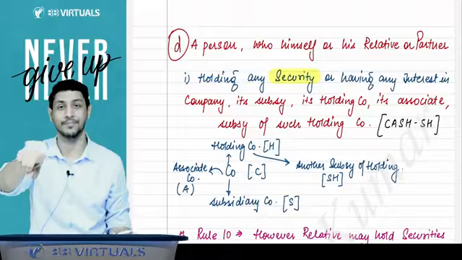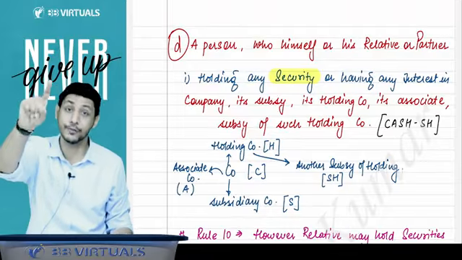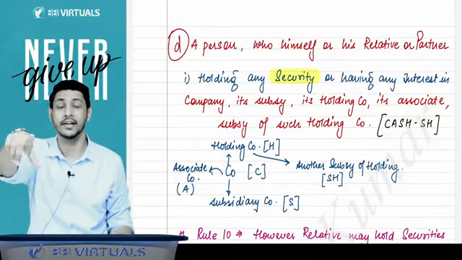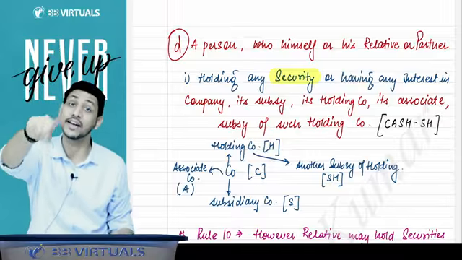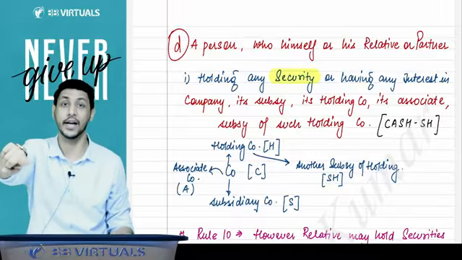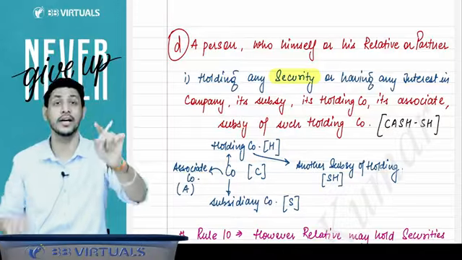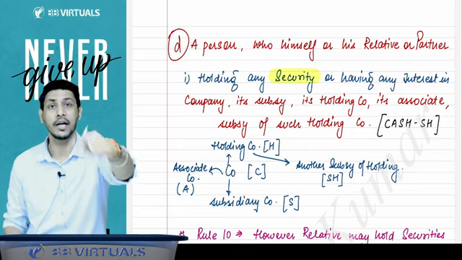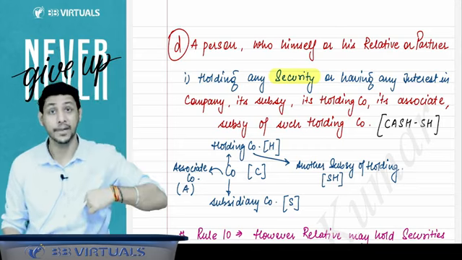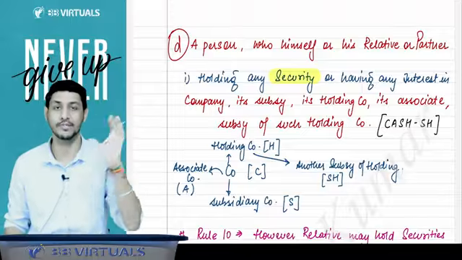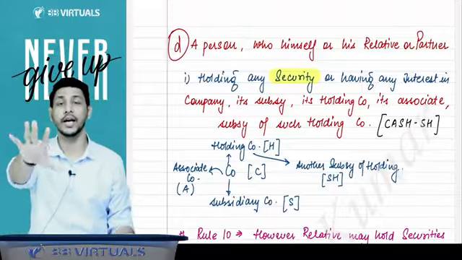But there is an exception. If you are holding securities, then you are disqualified, but your relative can hold security in the company. Remember this point, only a relative is allowed to hold securities in the company, and that too with face value up to rupees 1 lakh. Then only you will be allowed.